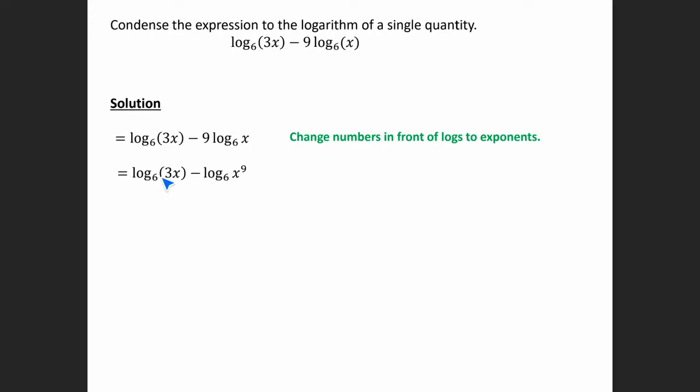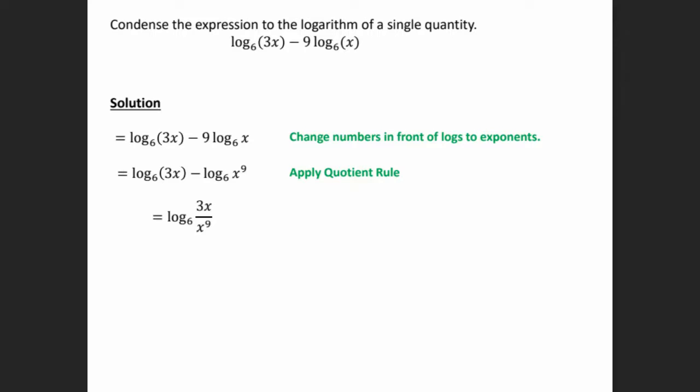So we have log 6 of 3x minus log 6 of x to the 9th. Okay, so all I did is bring the 9 to be an exponent. Now this first log is being subtracted with the second log. So if you have subtraction, then we can combine it using the quotient rule.